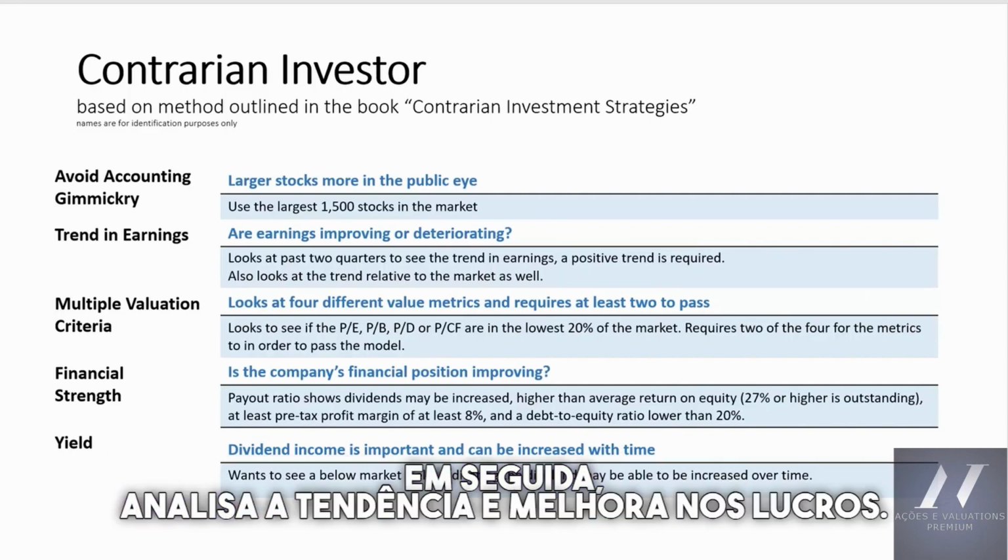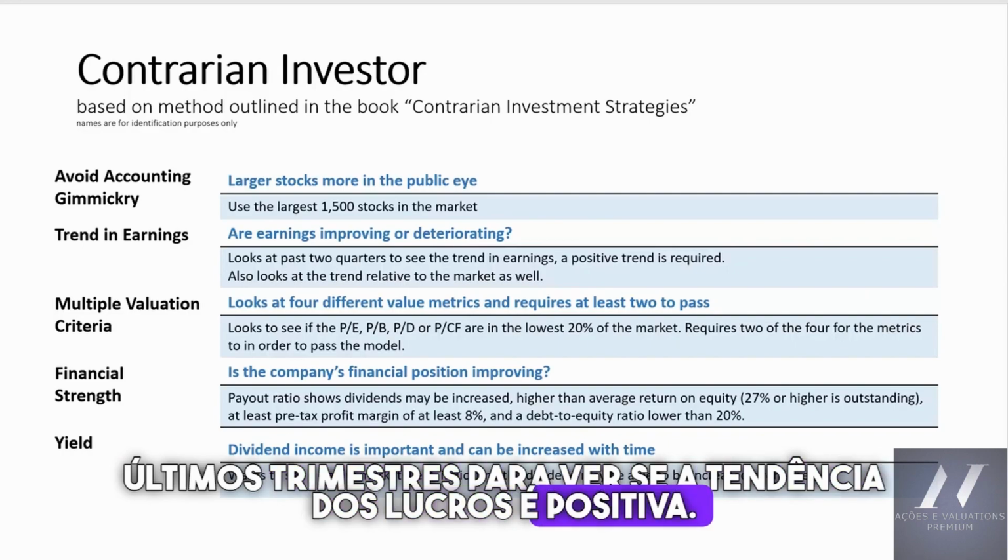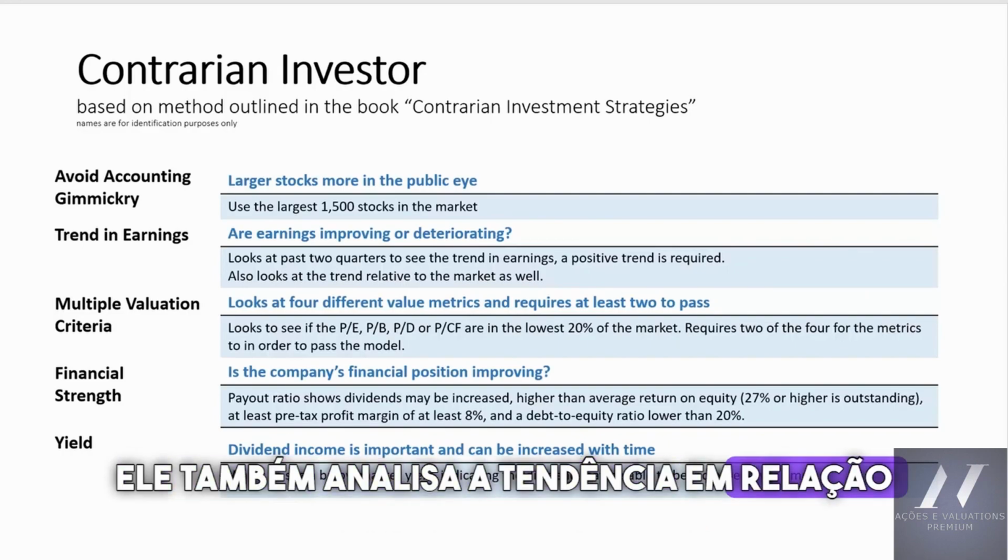Next, it looks at the trend and improvement in earnings. So what the model does is it looks at the past 2 quarters to see if the trend in earnings is positive. It also looks at the trend relative to the market.